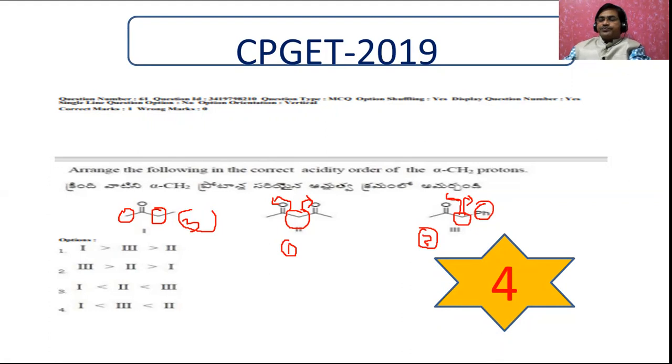And that's why you can say that here this answer is 4. 1 is greater than 3, and 3 is greater than 2. Sorry, here it is the reverse order. 1 is less than 3. This is the third one. 1 is less than 3 and 3 is less. That is more acidic, followed by this compound and followed by this one.